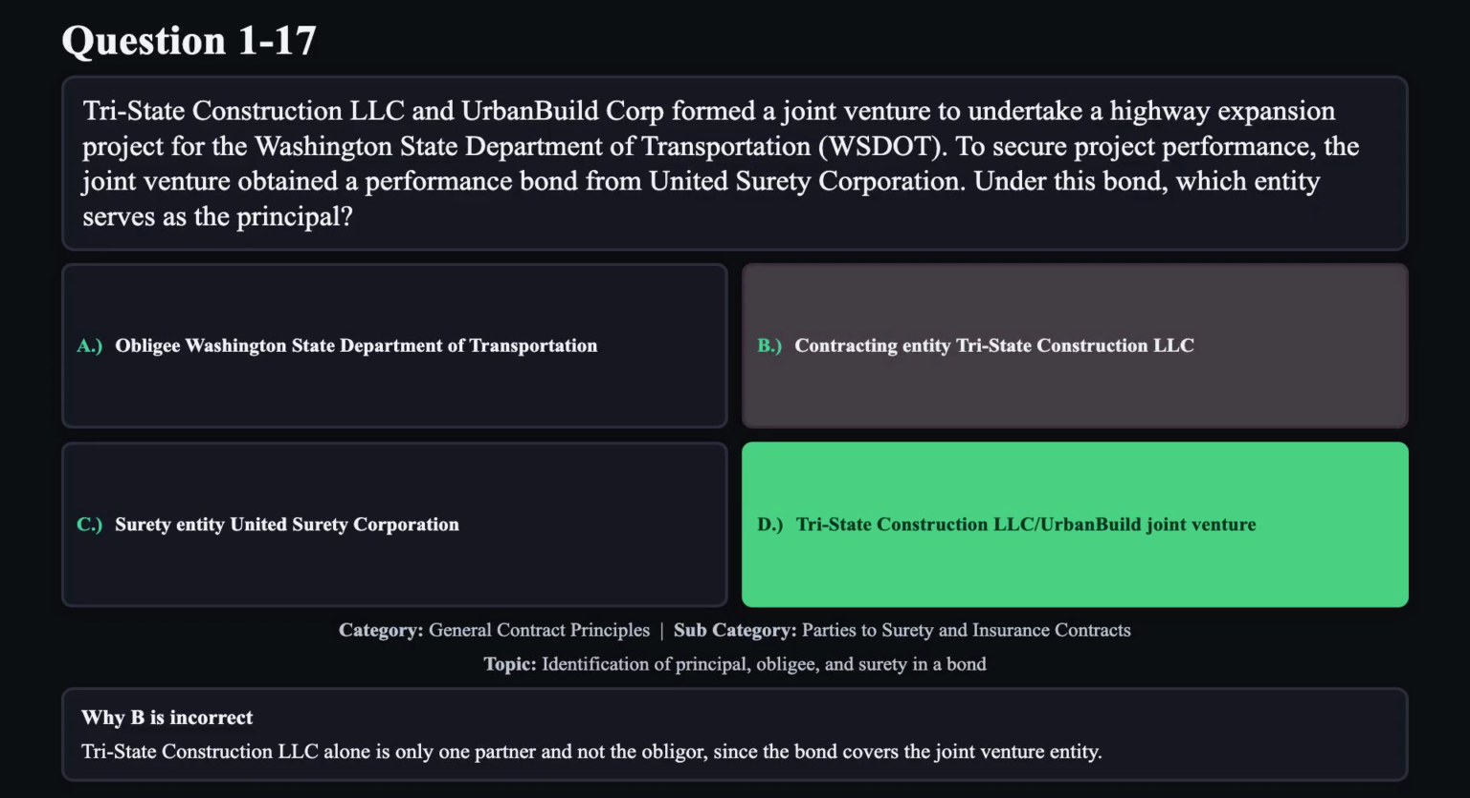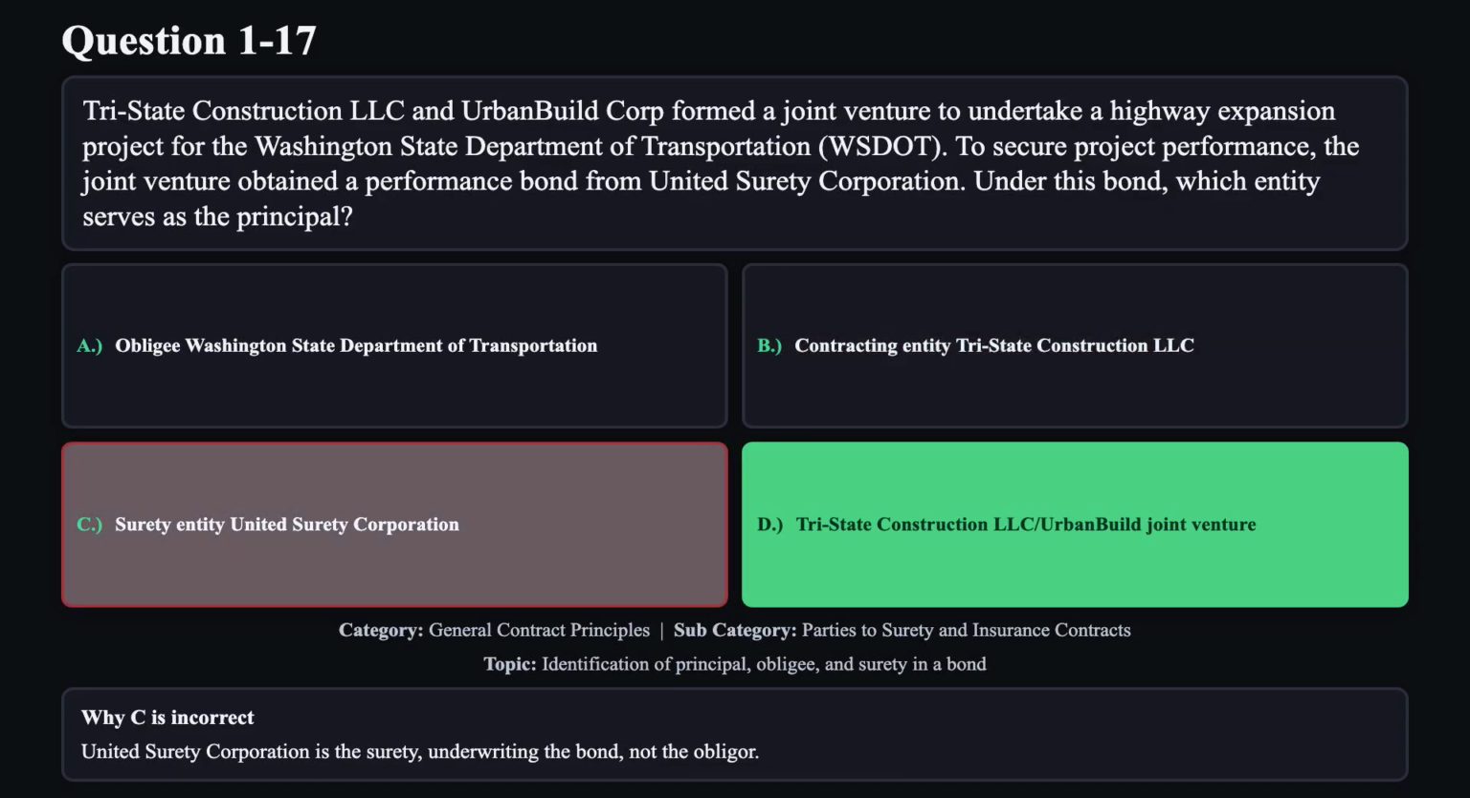Reason B is not correct. Tri-State Construction LLC alone is only one partner and not the obligor, since the bond covers the joint venture entity. Reason C is not correct. United Surety Corporation is the surety, underwriting the bond, not the obligor.